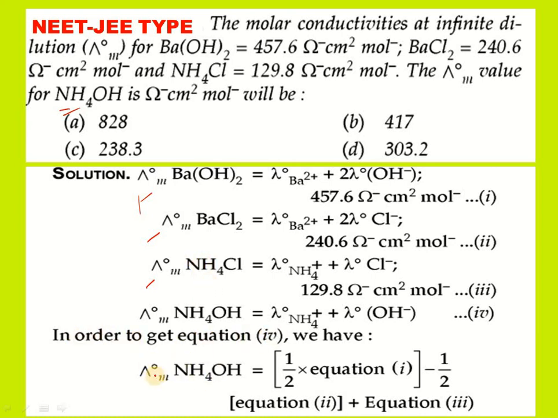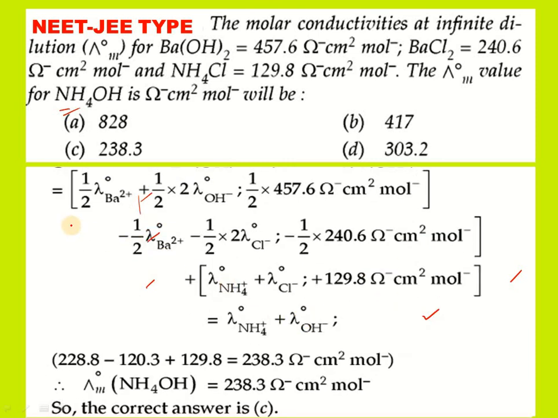So in order to get the net equation, in this Kohlrausch law equation, we have taken 1/2 of the barium hydroxide equation, subtracted the second equation, that is 1/2 of barium chloride, and added the third equation of ammonium chloride.